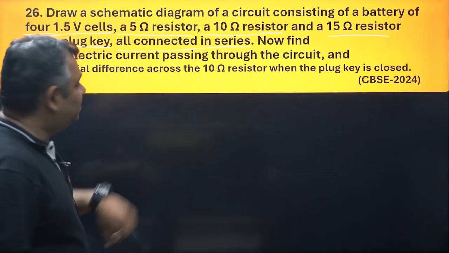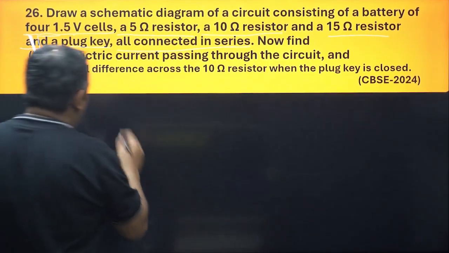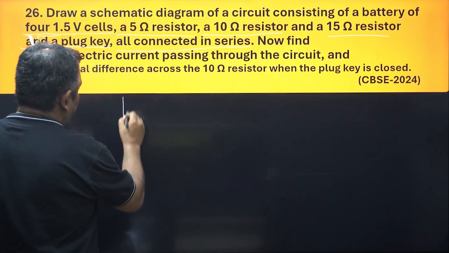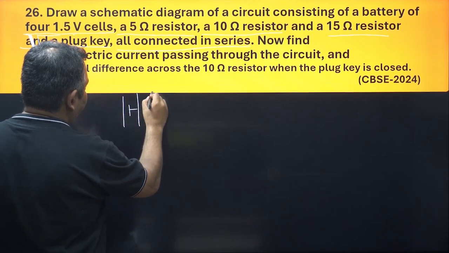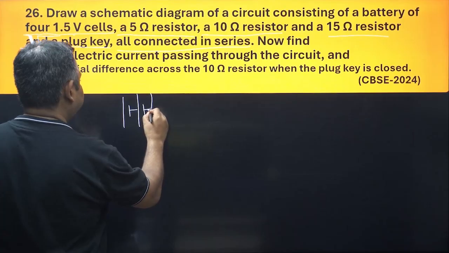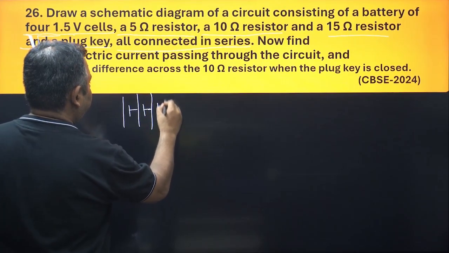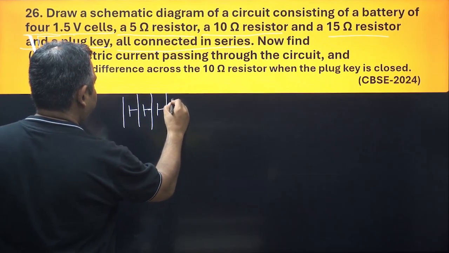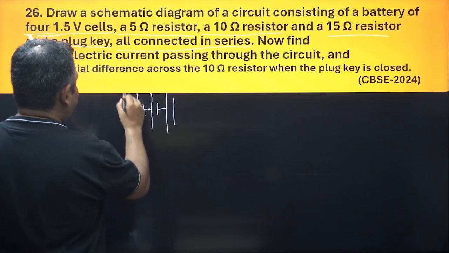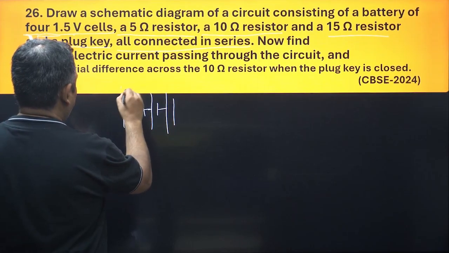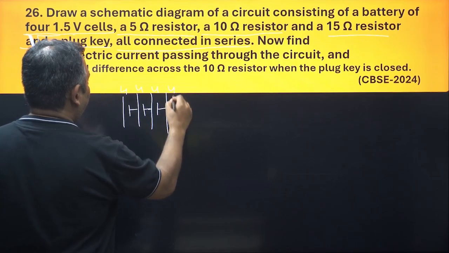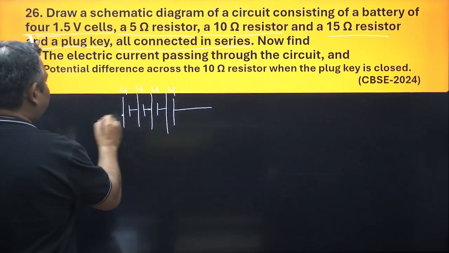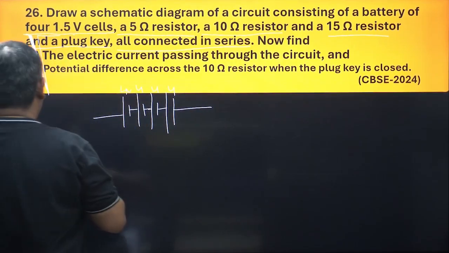Okay, let us first draw the diagram. It is saying 4 1.5 volt. Now I am going to draw this battery. So this is battery 1, battery 2, battery 3, battery 4. These are 4 batteries of 1.5 volt.